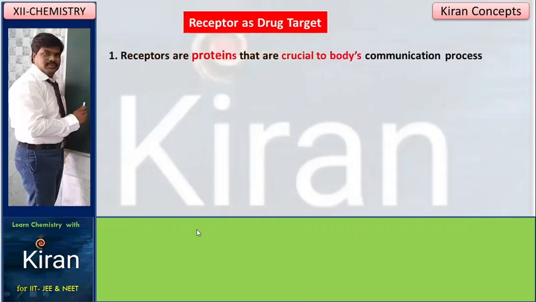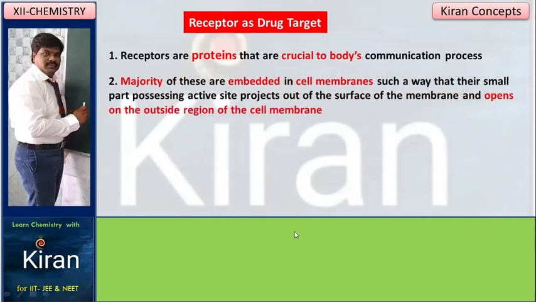In the human body, we have many receptors. These receptors are proteins that are crucial to the body's communication process. This communication process is carried out by the receptor. Whatever I am talking, the receptors receive it. The receiving cells are called receptors. The majority of these are embedded in the cell membrane.